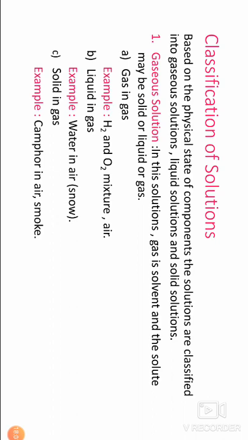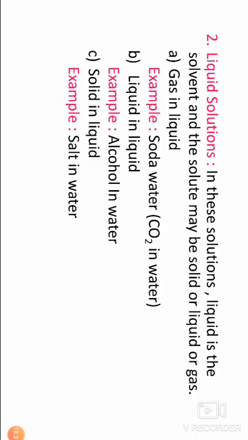Gas in gas: one gas is hydrogen, another gas is oxygen. This forms a mixture, and this is called air. B, liquid in gas. In the example water in air, liquid is the water and gas is the air. Solid in gas: solid is the camphor and gas is air, this forms smoke.